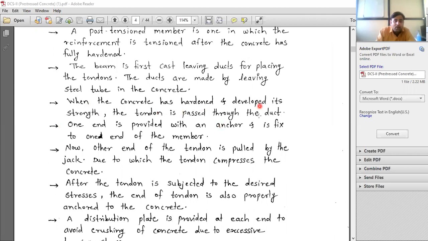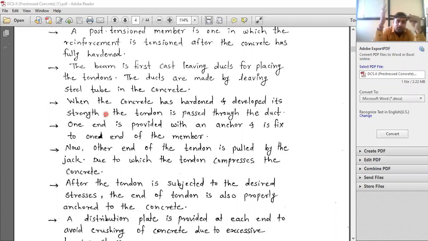When the concrete has hardened and developed its strength, the tendon is passed through the duct. So first, this is your beam, and you have kept a hollow tube in it, where you want to place the tendon. At that point you kept a hollow tube, and you poured the concrete.